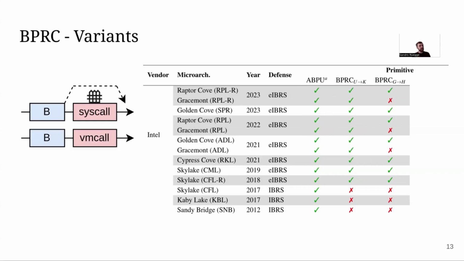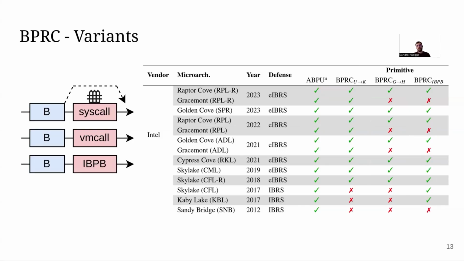IBPB is a branch predictor flushing mechanism in Intel processors that allows you to separate components, security domains that are not natively separated by the predictor, for example, different virtual machines. And this IBPB is also vulnerable to this issue, at least on all Intel performance cores since the introduction of EIBRS, but also on older cores even before Spectre was publicized.